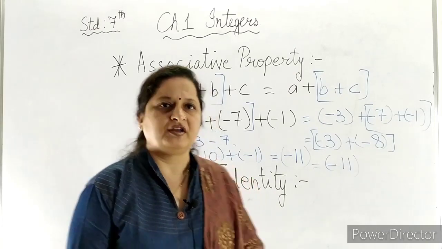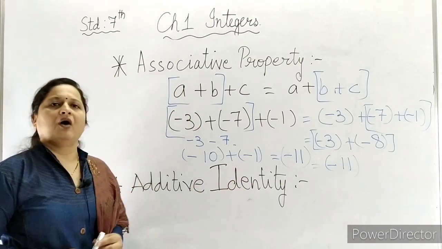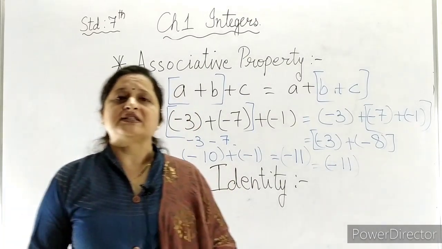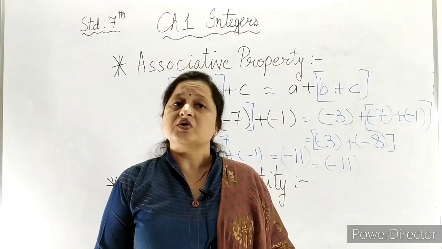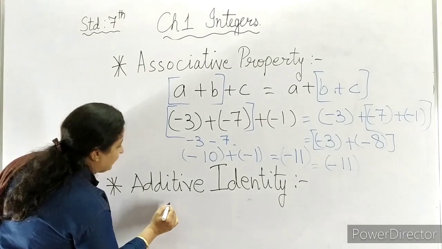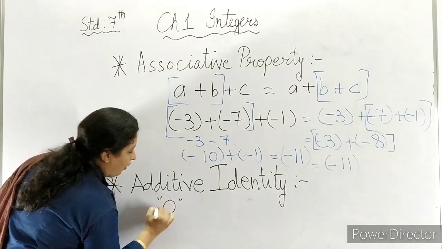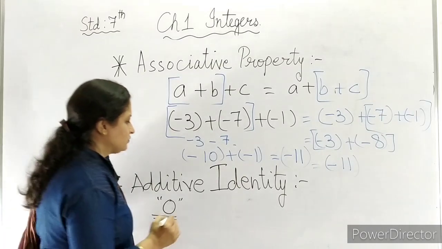One more thing over here, what is additive identity? Now, as we all know that 0 is the additive identity for whole numbers. So same we can say for integers. 0 is the additive identity for whole numbers and integers also. How? So let us see.